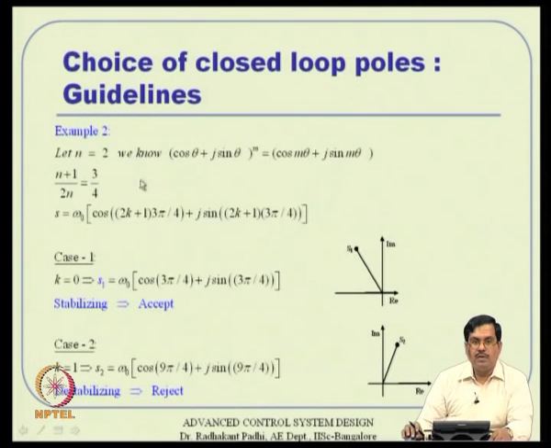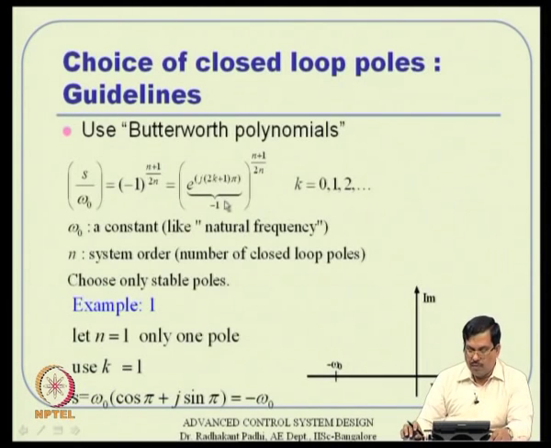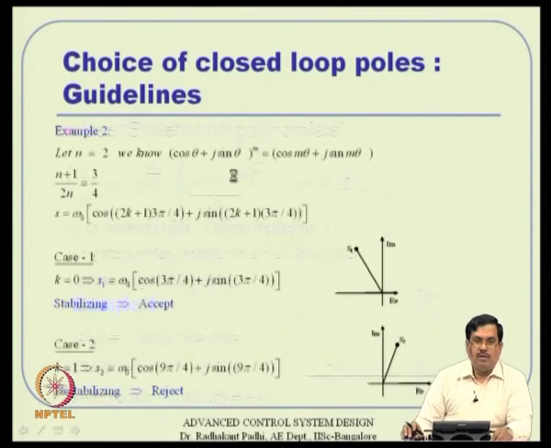So n plus 1 divided by 2n is 3 by 4. This is direct substitution into the formula. We expand this complex exponential in terms of cos and sin, that is all we are doing.